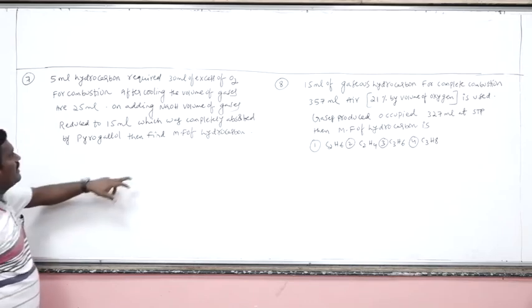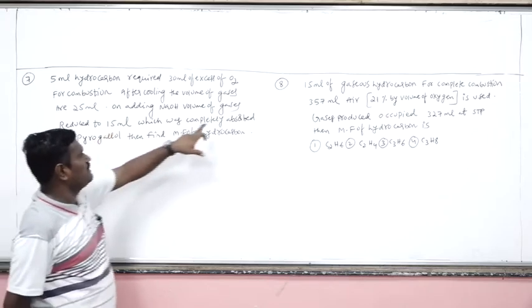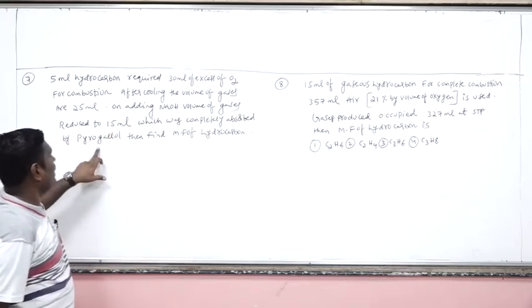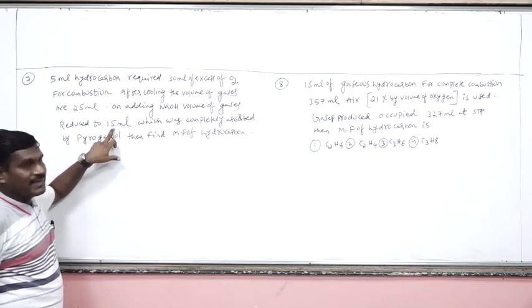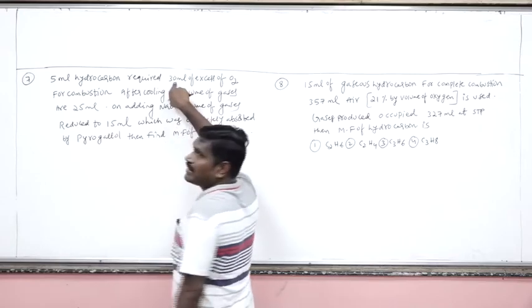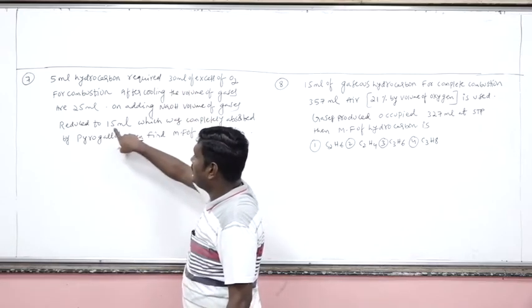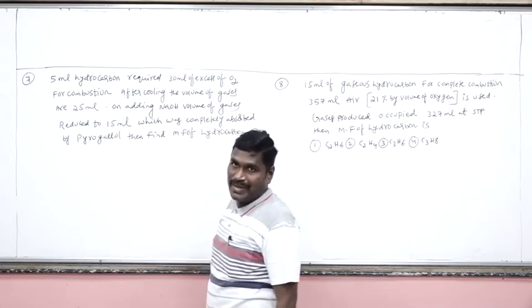And after that, the final volume becomes 15 ml, which was completely absorbed by whom? Pyrogallol. This is the volume of oxygen which is in unreacted form. Total, how much volume of oxygen is given to you? 30 ml minus 15 ml. So only 15 ml of oxygen was used. Are you getting my point?